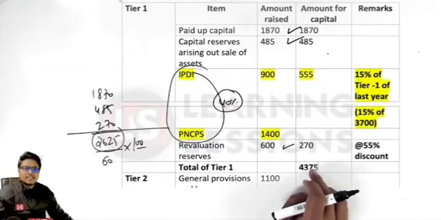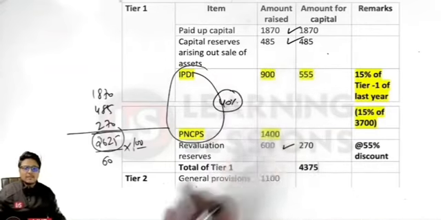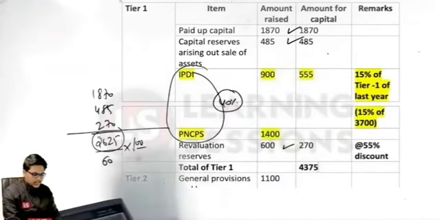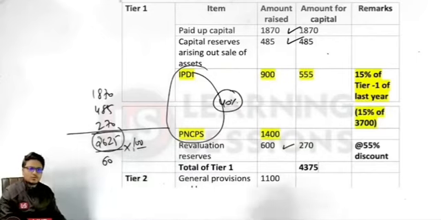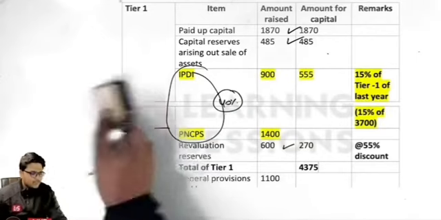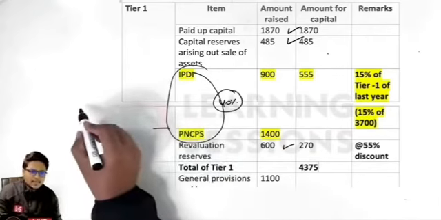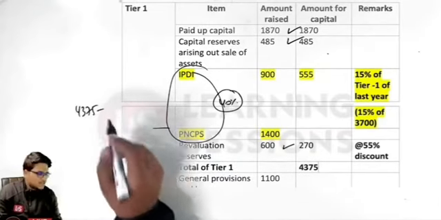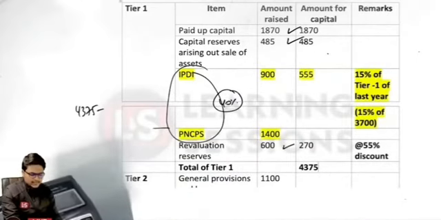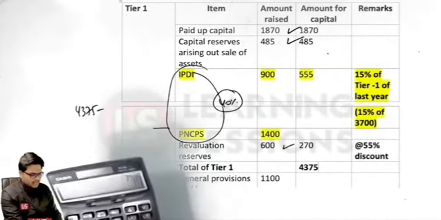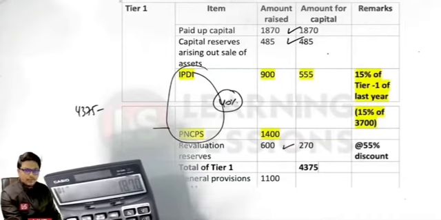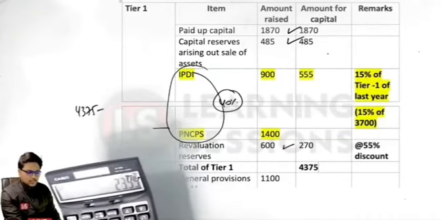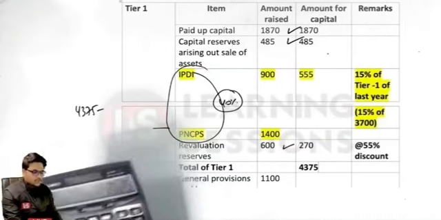So what is the maximum part of the IPDI plus PNCPS? It will be 4375 minus 2625. That was a total of 1870 plus 485 plus 270, that is 2625.